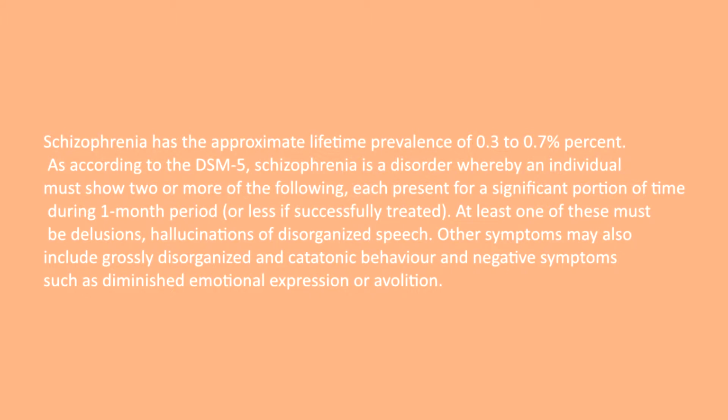According to the DSM-5, schizophrenia is a disorder whereby an individual must show two or more of the following, each present for a significant portion of time during a 1 month period or less if successfully treated. At least one of these symptoms must be delusions, hallucinations, or disorganized speech. Other symptoms may also include grossly disorganized and catatonic behavior and negative symptoms such as diminished emotional expression or avolition.